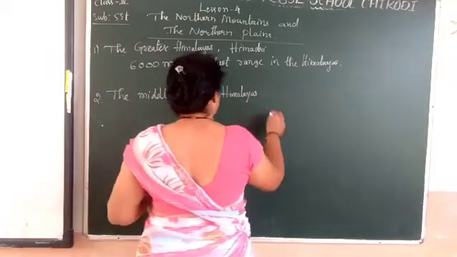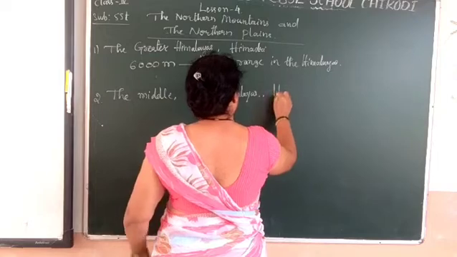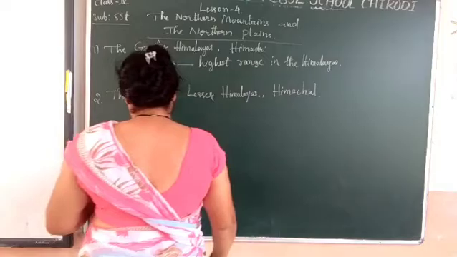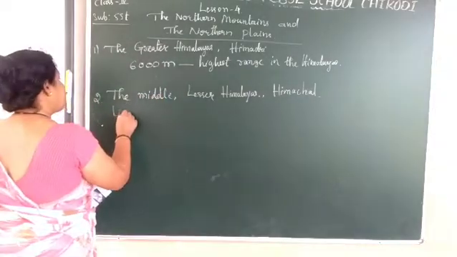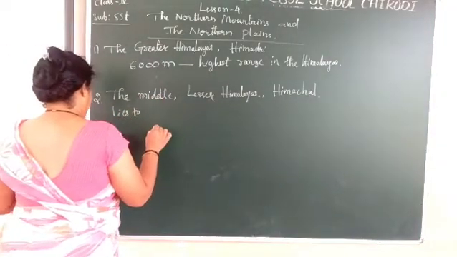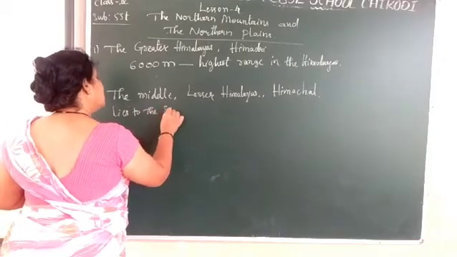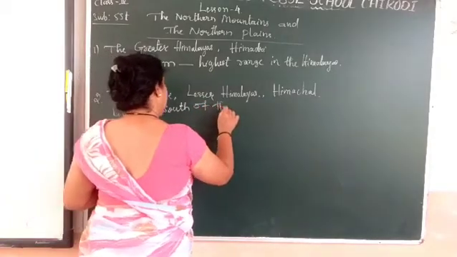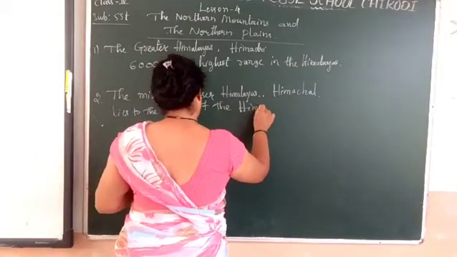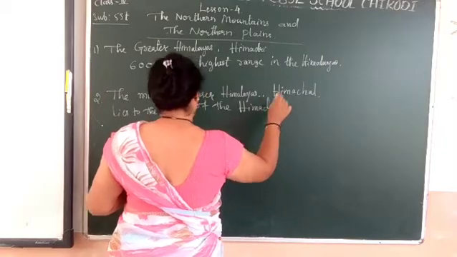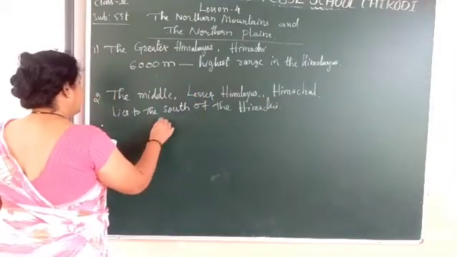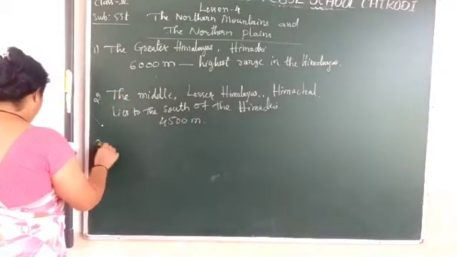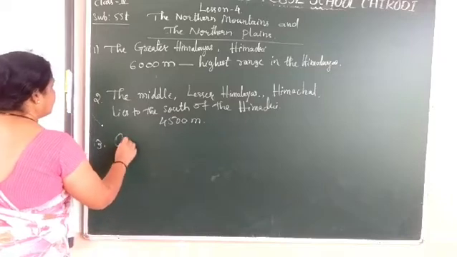They are also called Himachal, and it lies to the south of the Himadri. It has an average height of 4,500 meters. And the third one is the outer Himalayas.